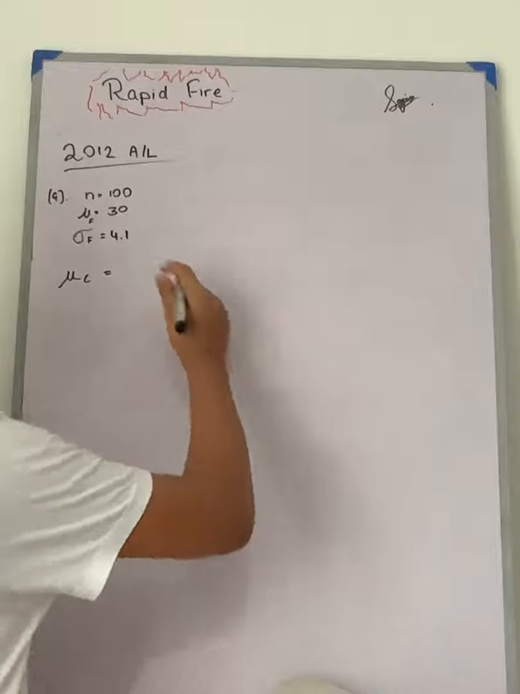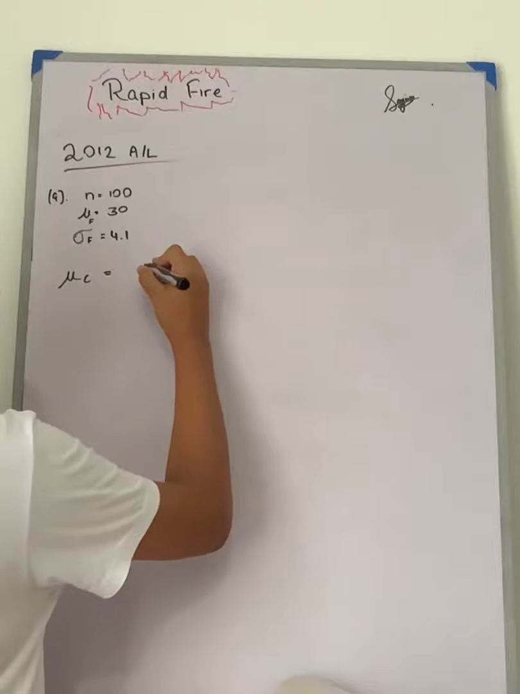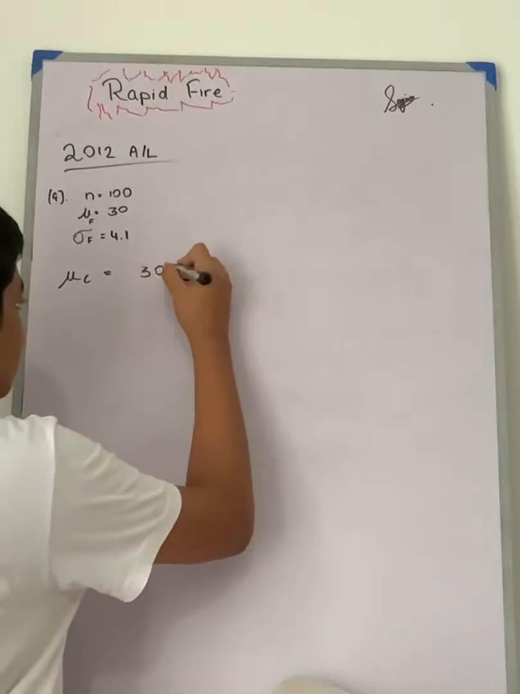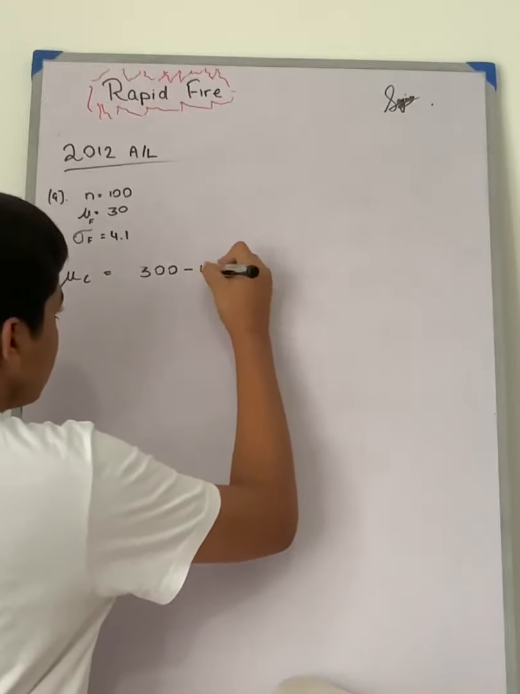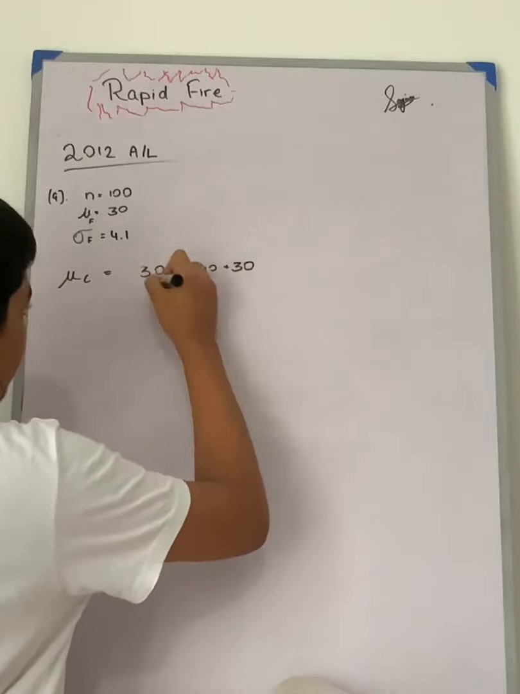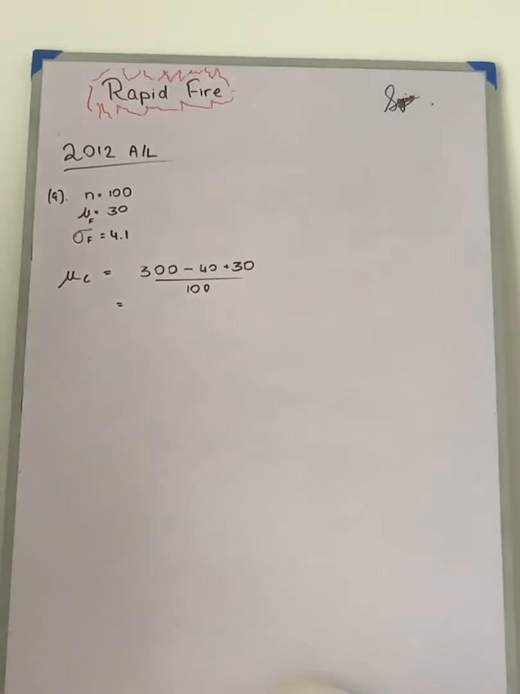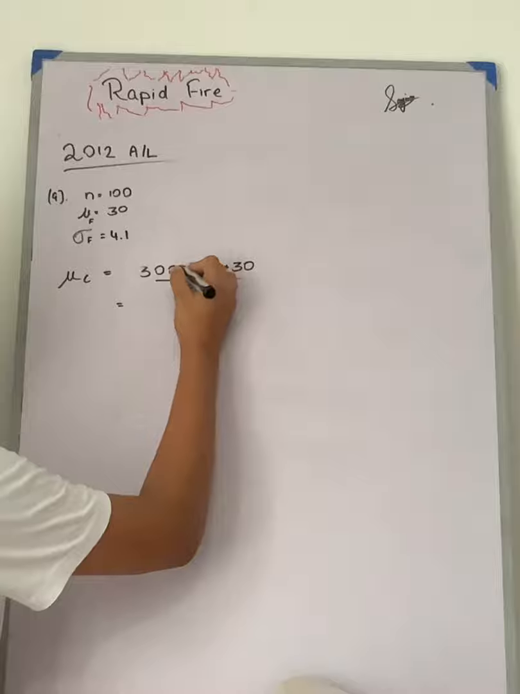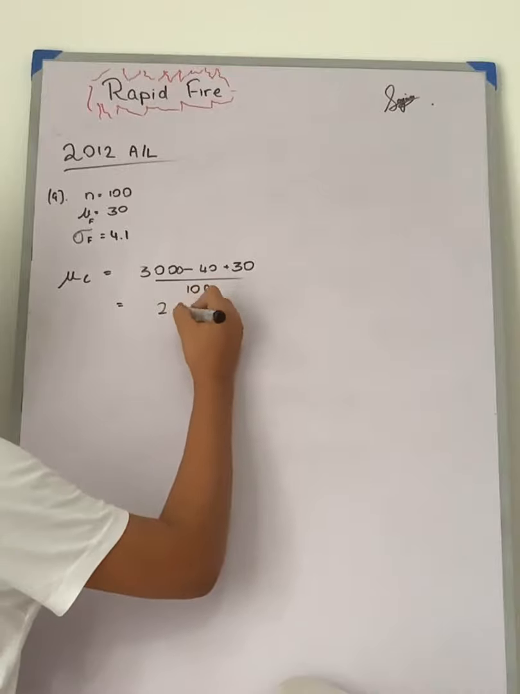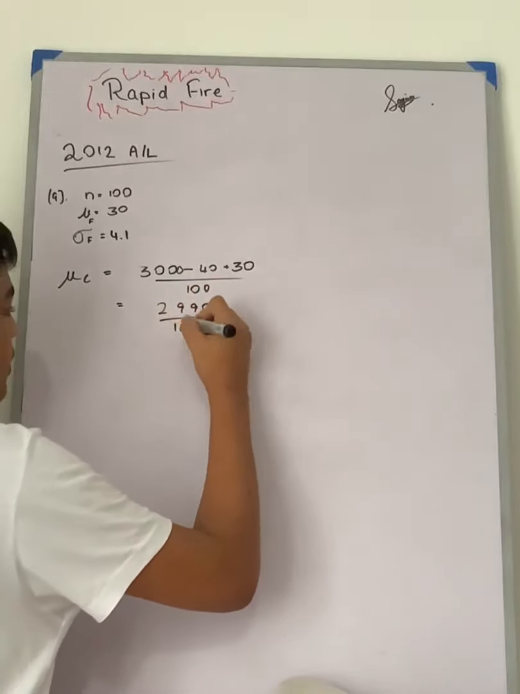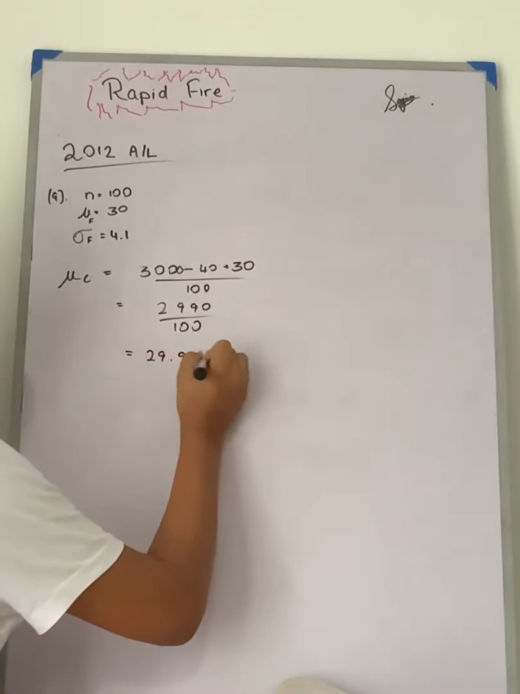Alright. So we have 30. So sigma x, if we're writing that, it will be 30 times 100, minus (40 plus 30), over 100. So we are going to get 3000 minus 40 minus 30 over 100. So we are going to get 2990 divided by 100. So that's going to give us 29.9. So this is the correct mean.